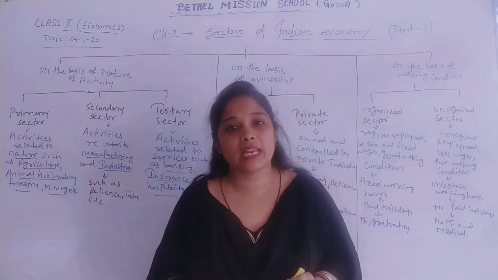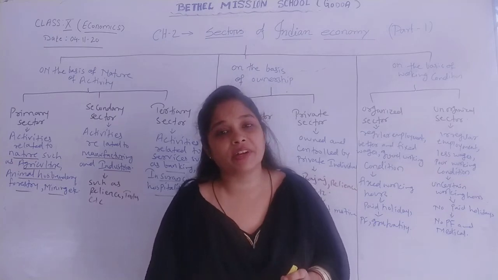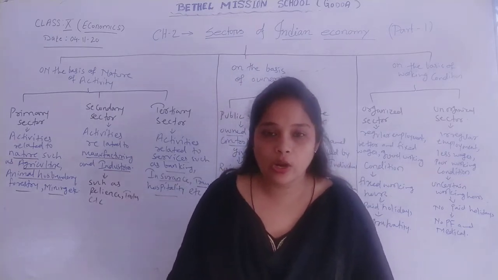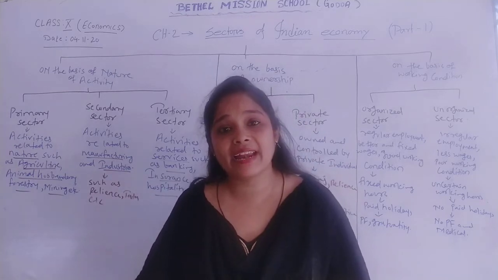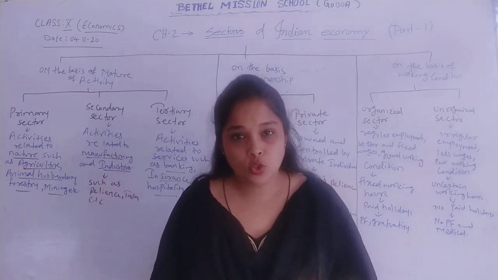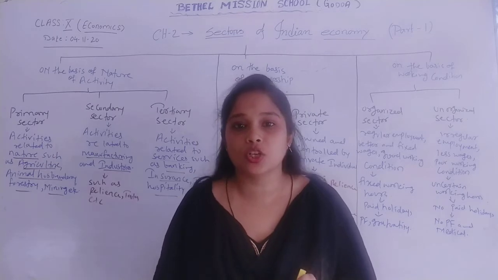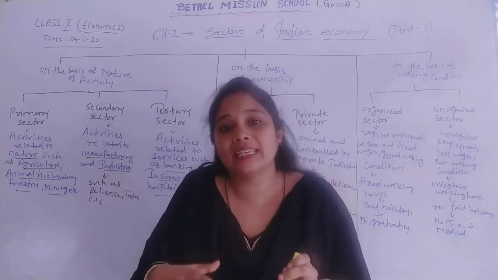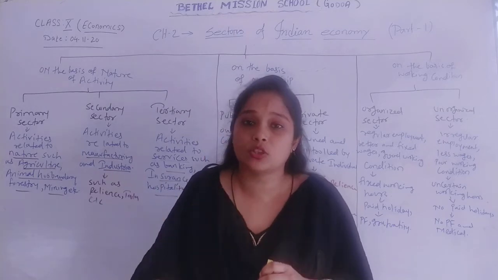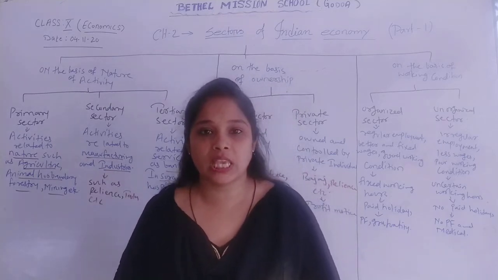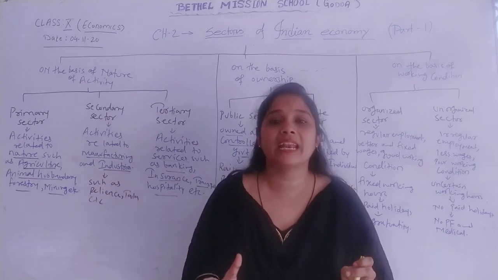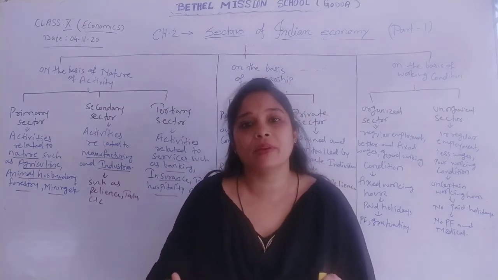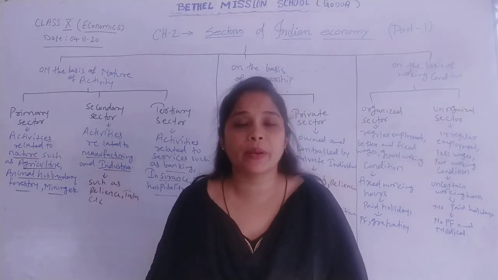Agricultural activities totally depend upon nature. When farmers are farming on land, that land is a natural resource. Soil is also a natural resource. Farming depends upon rain, and rain is also a natural resource. So all the activities which are related with nature can come under primary sector.